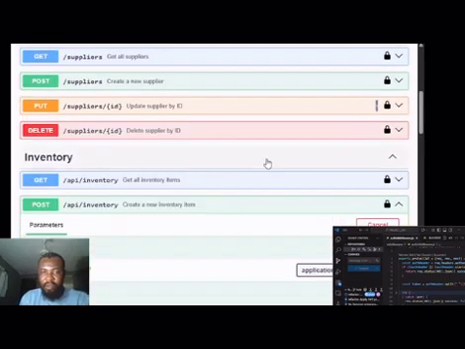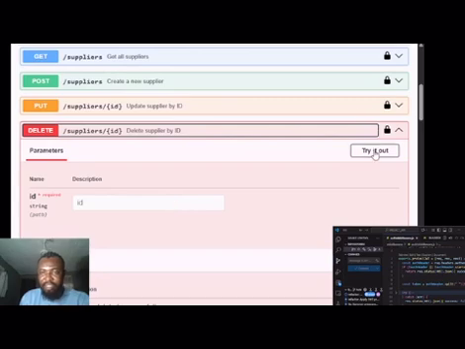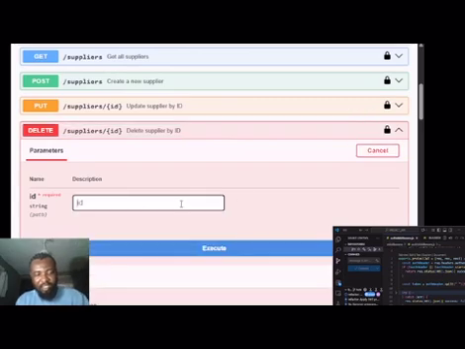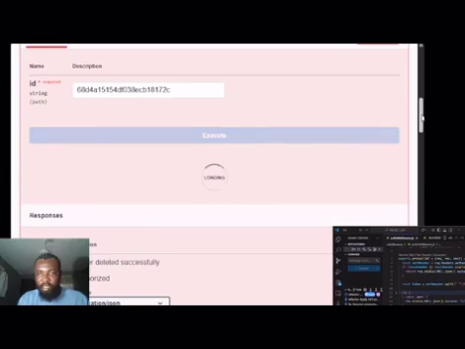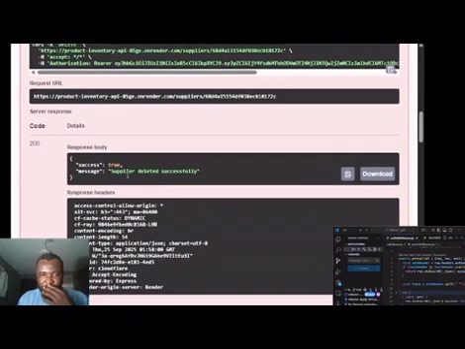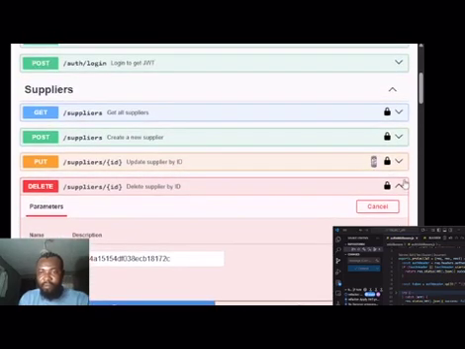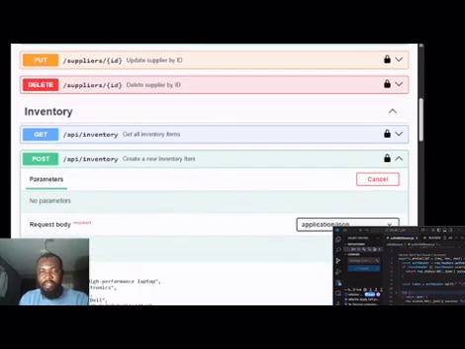Okay, still on the same ID. Let me try the supplier, the first group.